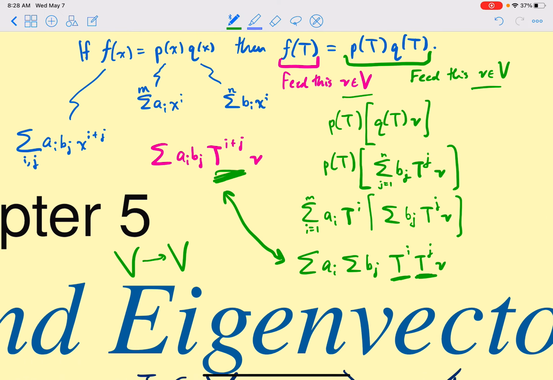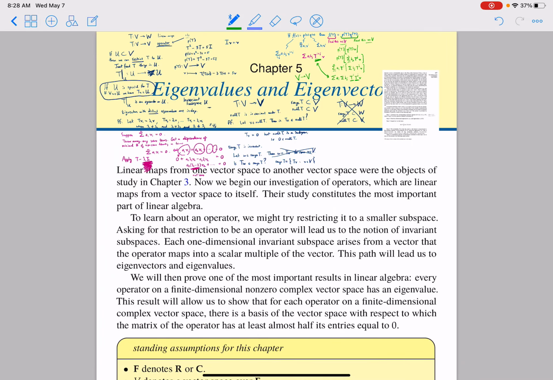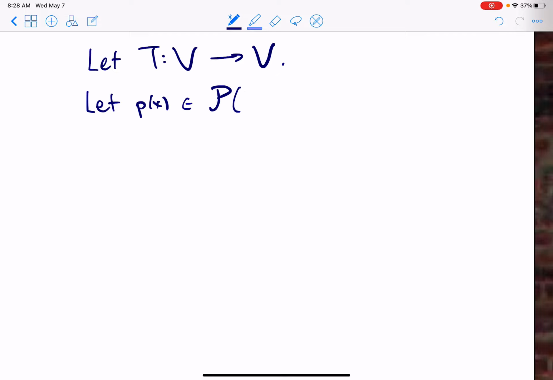All right. Now, once we have that, the last result that I'll point out is that we now have more invariant subspaces. So let t be an operator. Let p be a polynomial. It doesn't matter what field, either the reals or the complex numbers. Then we know that p of t is a new operator.